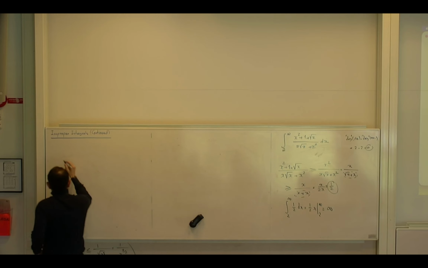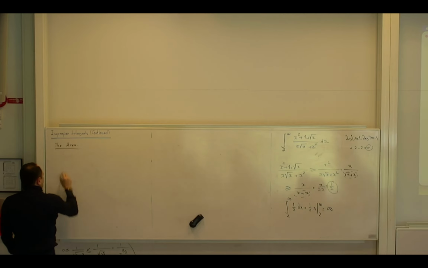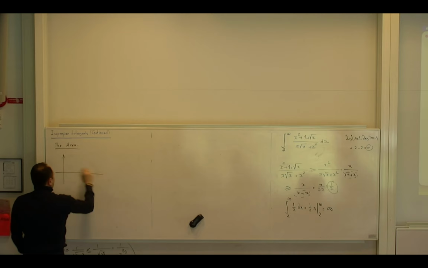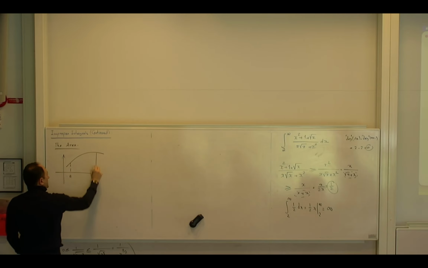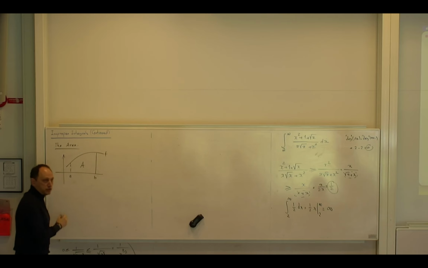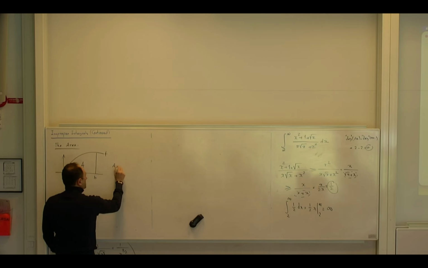So the first thing about area. So this is the standard one. If I have a non-negative continuous function, which is always above the x-axis, and this is the area, and this function is f. So how can I calculate the area? Integral. Area is the integral of f of x dx from a to b.